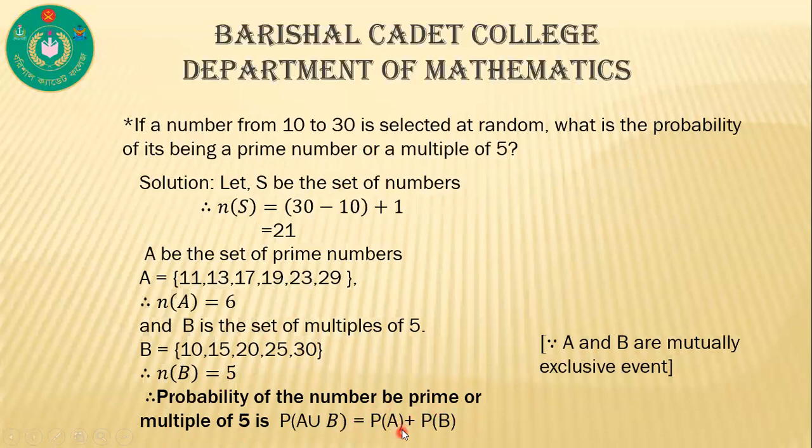From the definition of probability, we can write P of A is equal to n of A by n of S, and P of B is equal to n of B by n of S, because we know the definition of probability is the number of favorable outcomes divided by the total number of outcomes. Here the total number is 21, and the favorable outcomes are 6 when prime numbers, and 5 when multiples of 5.